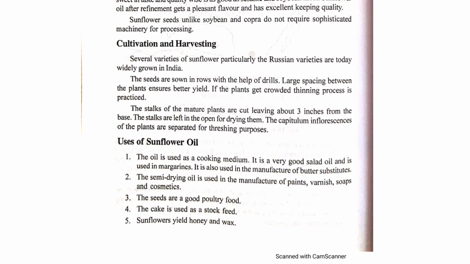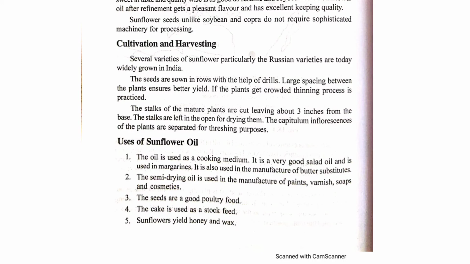It means generally the seeds are sown in a single row, but between two plants the spacing is large because in this process a better yield is produced. The stalk of the mature plant is cut, leaving about 3 inches from the base, and the stalks are left in the open for drying.